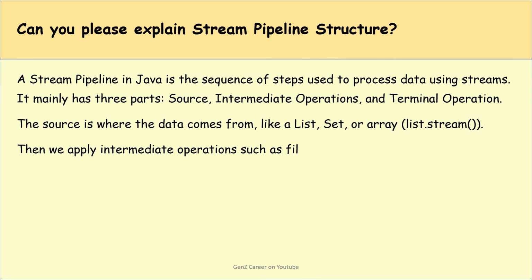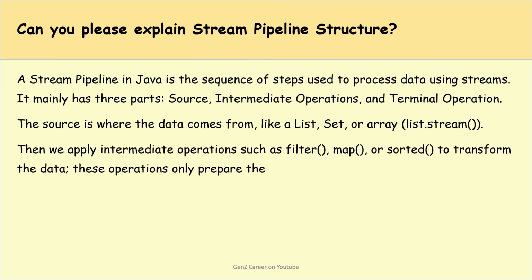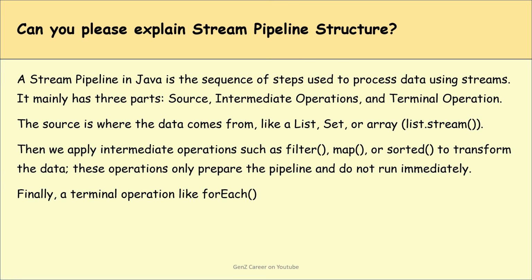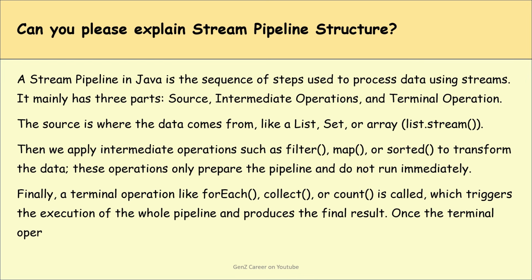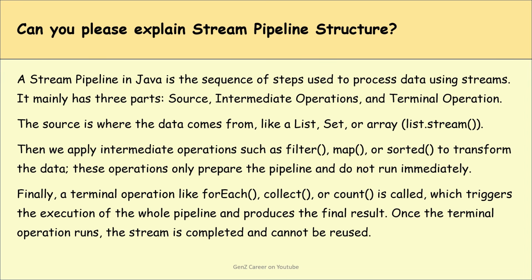Okay. Then we apply intermediate operations such as filter, map, or sorted to transform the data. These operations only prepare the pipeline and do not run immediately. Okay. This is kind of lazy. Okay. Finally, a terminal operation like forEach, collect, or count is called, which triggers the execution of the whole pipeline and produces a final result. Are you getting my point? Once the terminal operation runs, the stream is completed and cannot be reused.